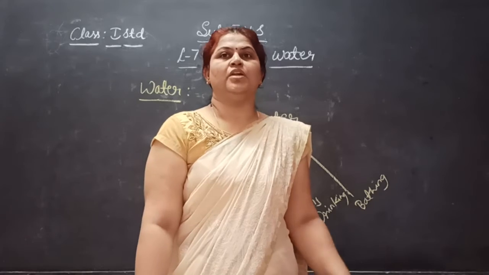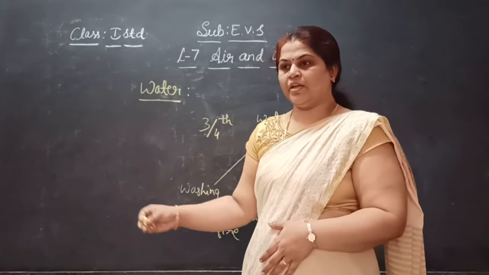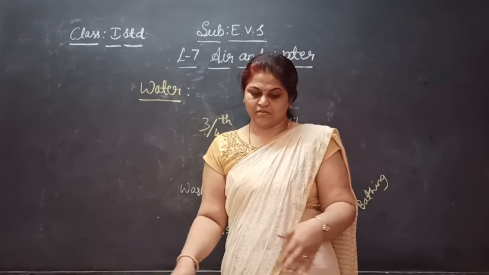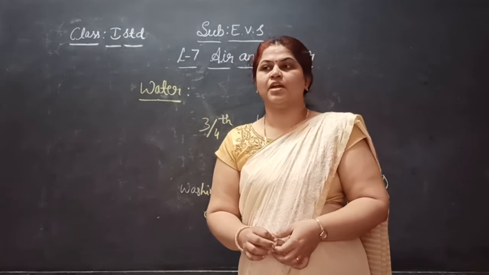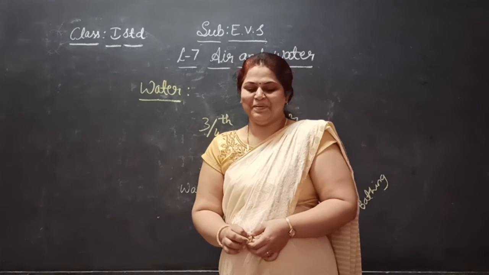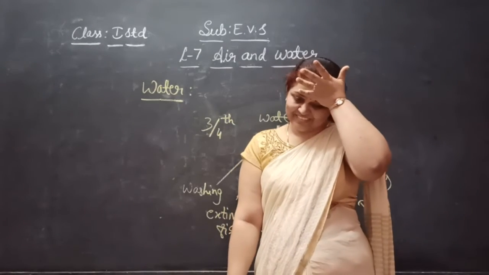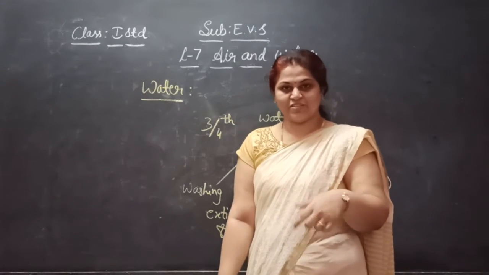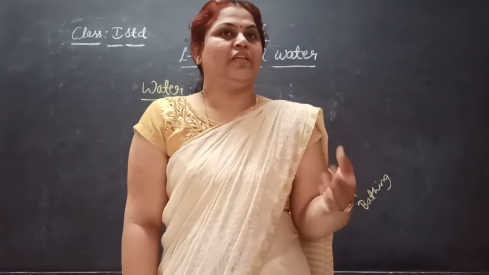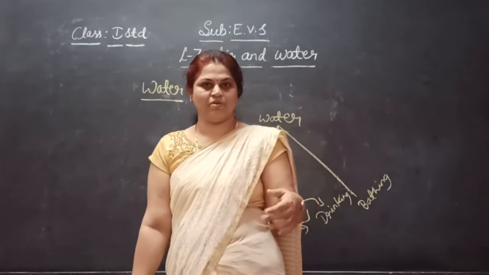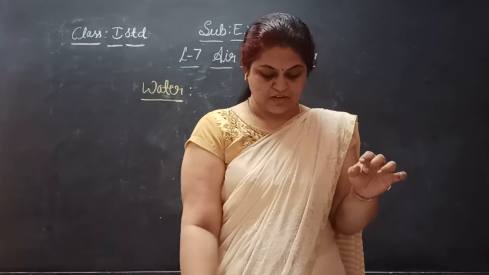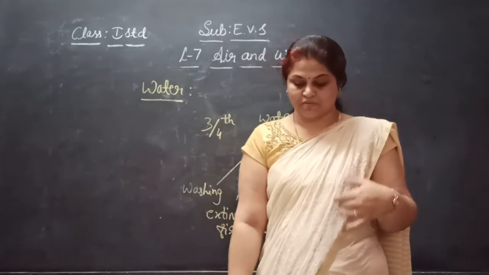Some of the rain water goes into the ground. The rain water flows and goes into the ground, and ground means the earth. So that we call ground water. Some of the rain water goes into the ground and we call it ground water. When we dig a well or a bore well and put the bores, at that moment we will get some water out.